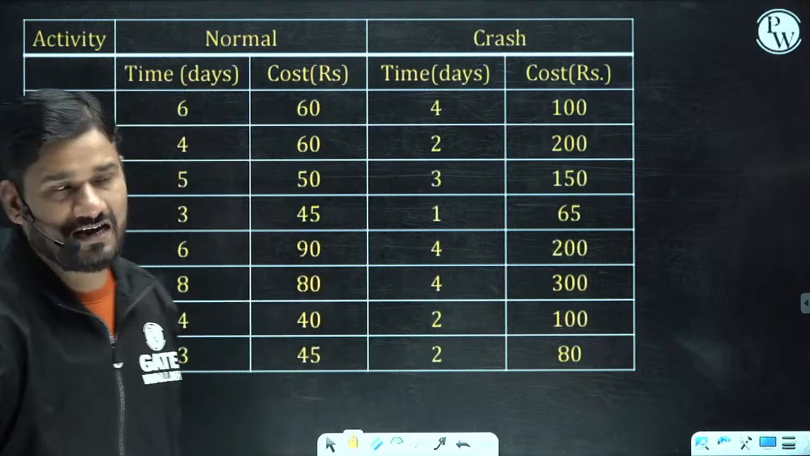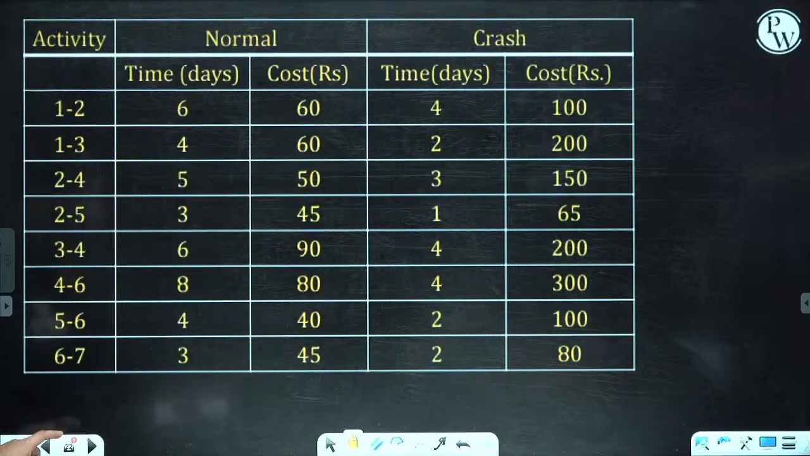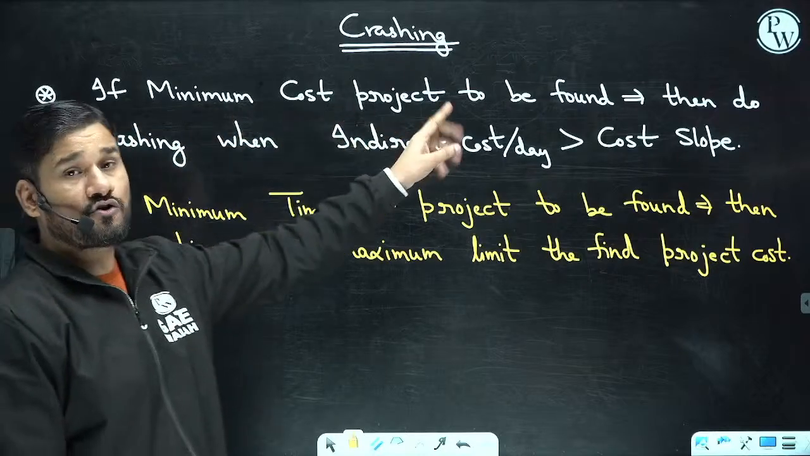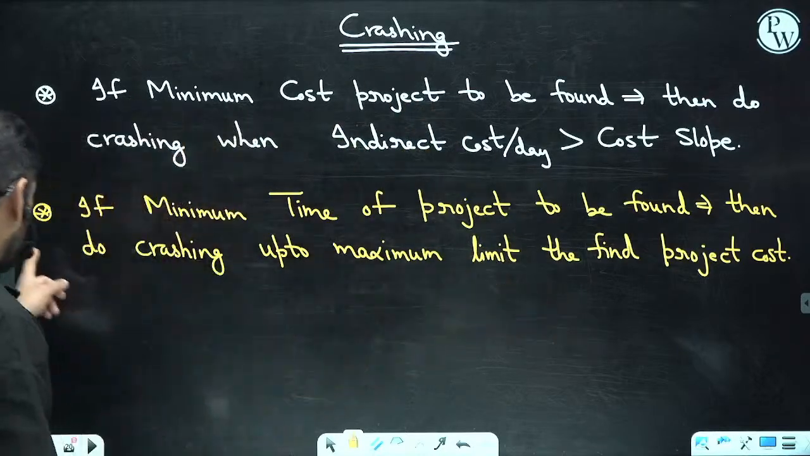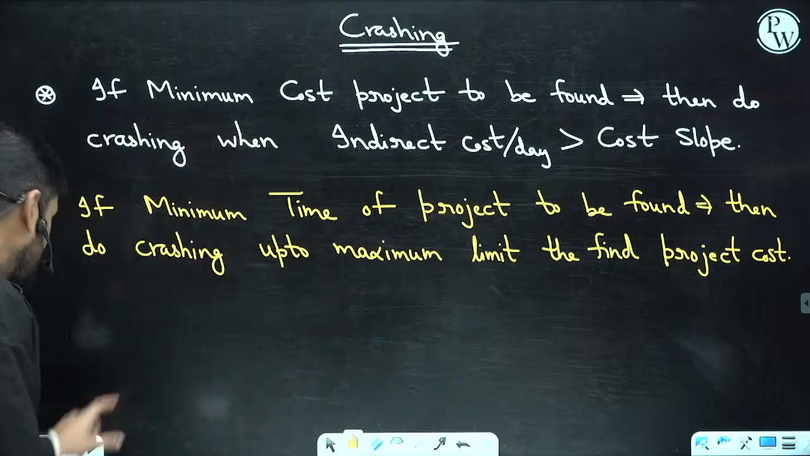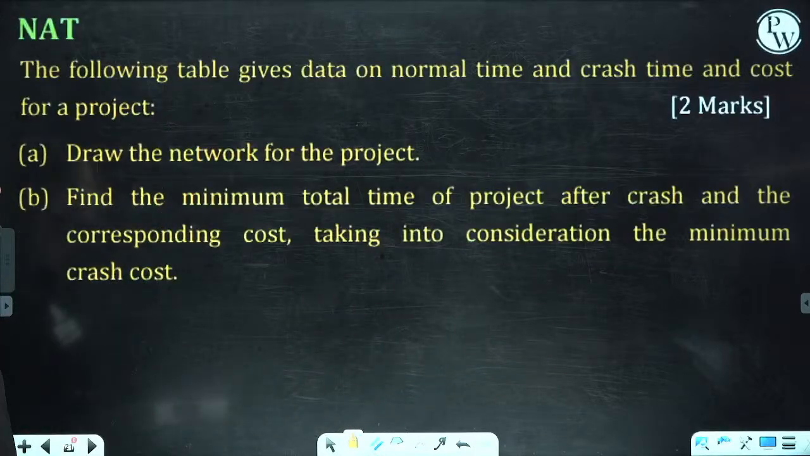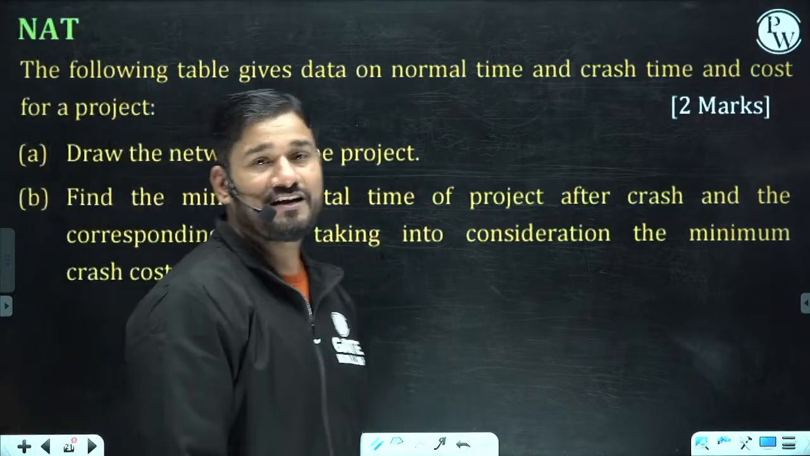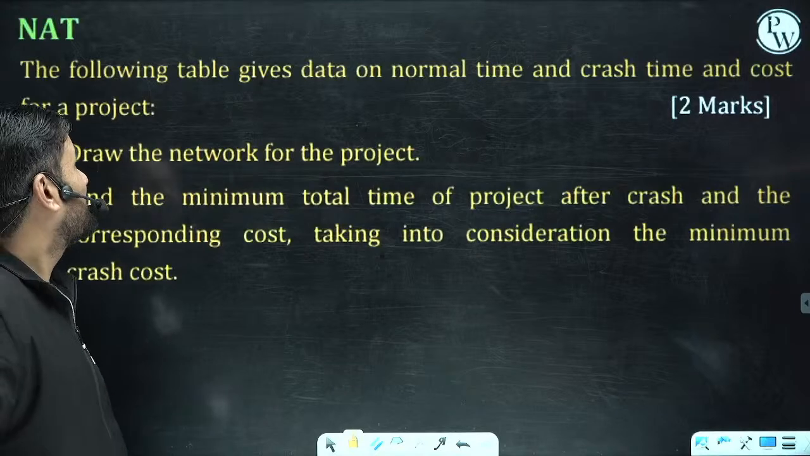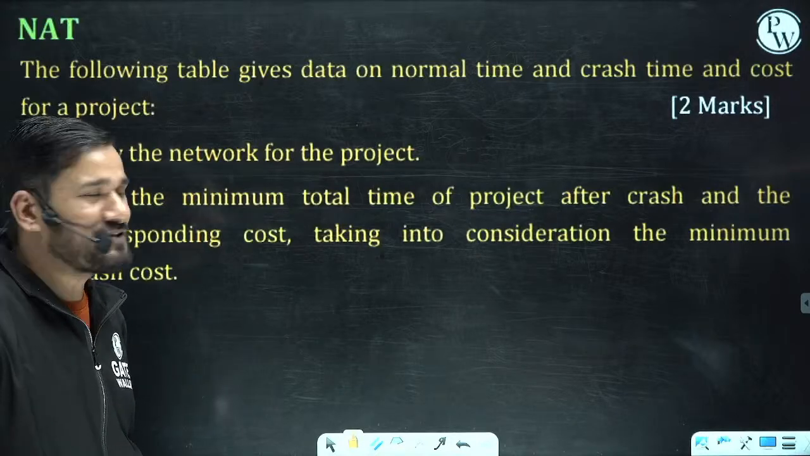can you tell me what kind of case this is? Case number 1 says minimum project cost, then corresponding time. Case number 2 says minimum time, then corresponding cost. Which kind of question is this? Tell me fast. What are you going to discuss here?